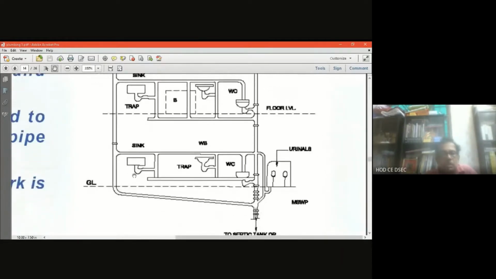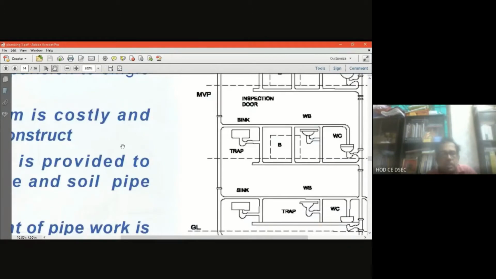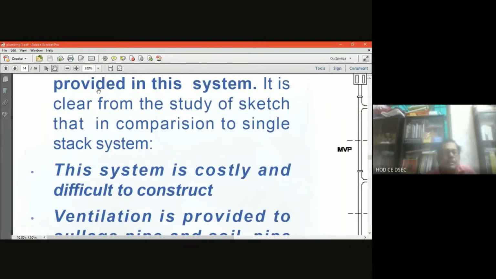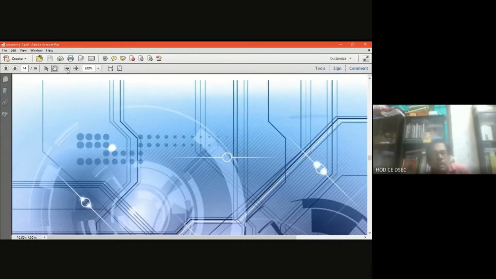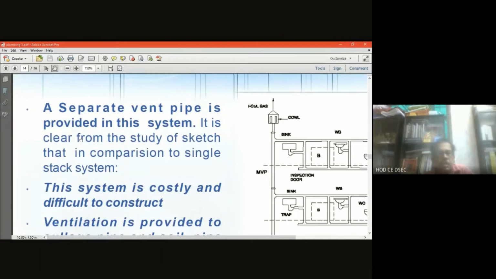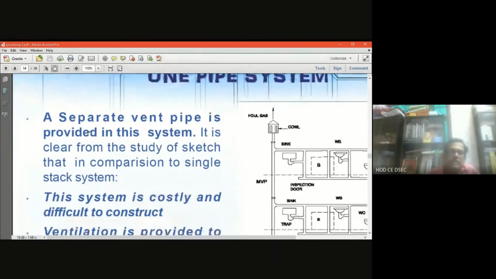Now let me see what the lecture note says, which has been prepared by me. Let me highlight the theoretical portion. So you have seen what a one pipe system is. We have seen that a separate drain pipe is provided in this system. That is a very significant portion of the one pipe system. Always there is a separate drain pipe, as I am showing you in the figure.